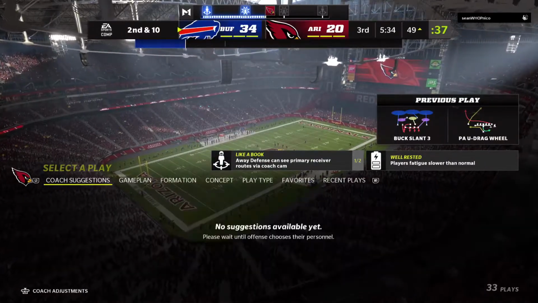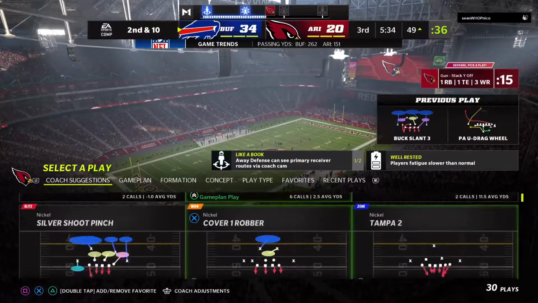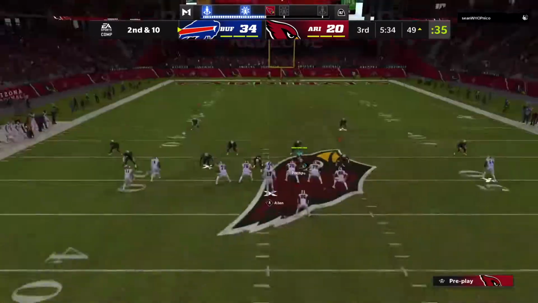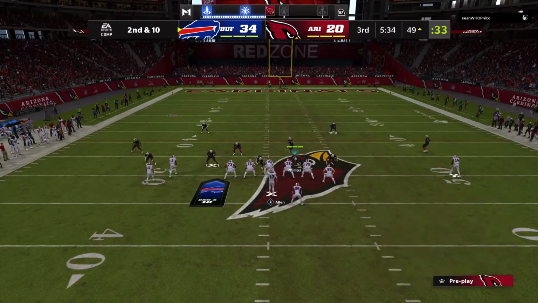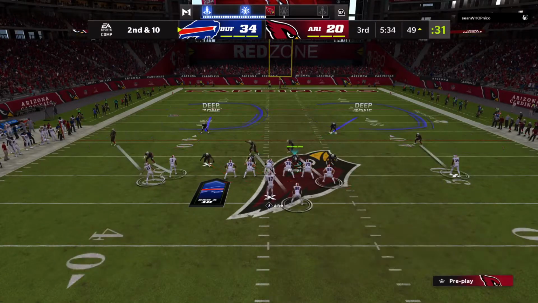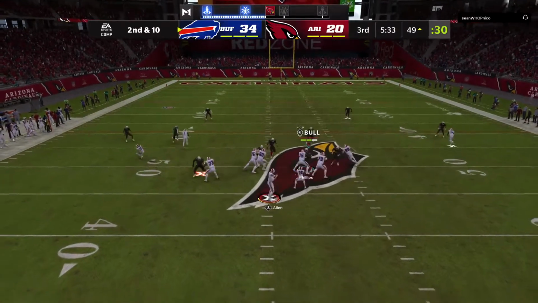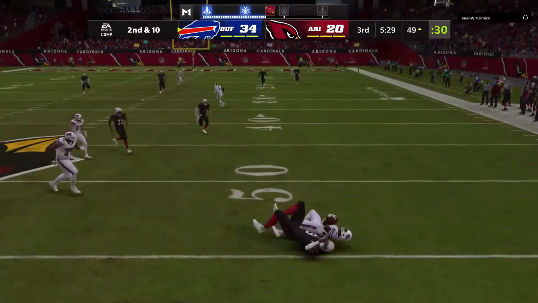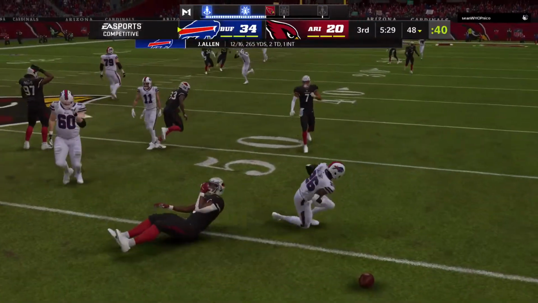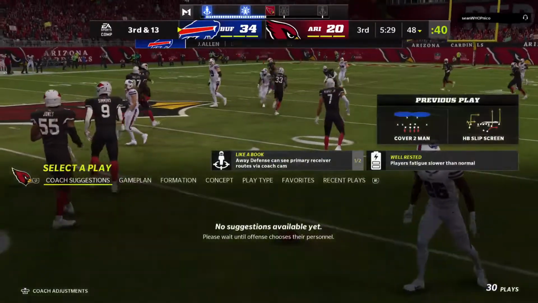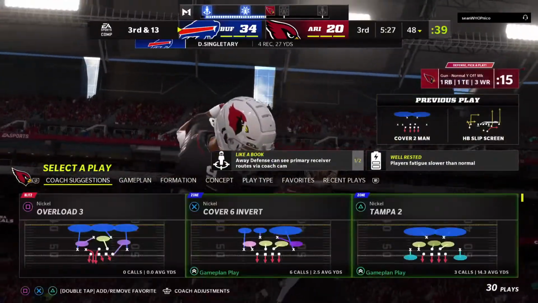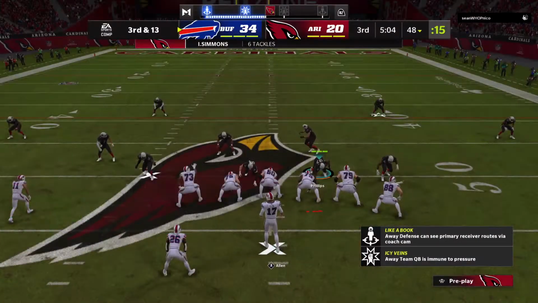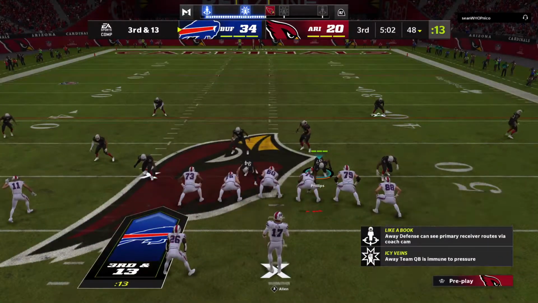Meanwhile, they take a shot to start the drive, but this is going to wind up incomplete. I know he was trying to get the completion downfield, but the way this game has gone, with a few of the runs he's made along the way, he should have kept the ball and taken it with his feet downfield. That's the big play that shreds the defense. Instead, he thought to himself, I'm a quarterback, I've got to throw it. He bailed out the defense with that incompletion. It'll be a loss of 2, maybe 3 on the play, and it'll be a 3rd and about 13.